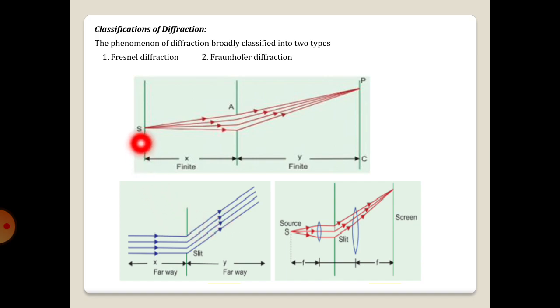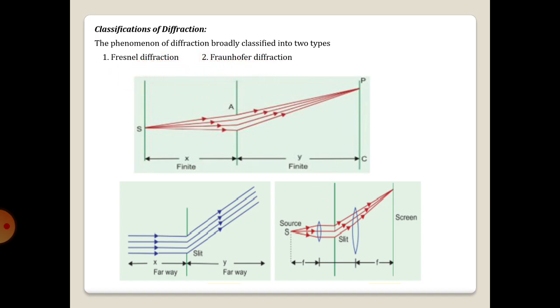In the Fresnel case of diffraction, the source and the screen are placed at a finite distance. Hence, Fresnel diffraction is also called near field diffraction, and Fraunhofer diffraction is also called far field diffraction. Here, no lenses are used for focusing the light rays in the Fresnel case of diffraction. In the Fraunhofer case, diverging and converging lenses are used for focusing the light rays. So, these are the experimental arrangements for Fresnel and Fraunhofer diffraction.